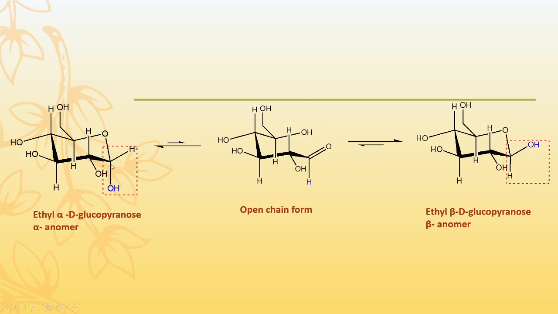If the OH is axial, or trans to the CH2OH, then it is called the alpha anomer. And if the OH is equatorial, or cis to the CH2OH group, then it is called the beta anomer. So this is the overall anomeric effect.